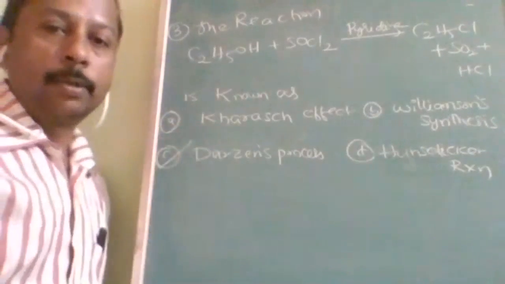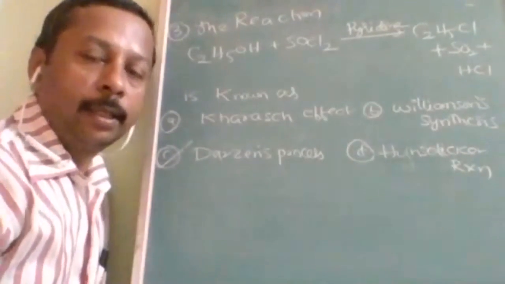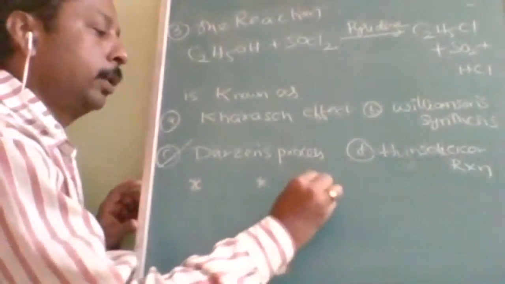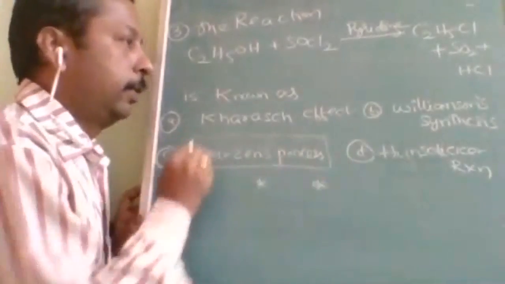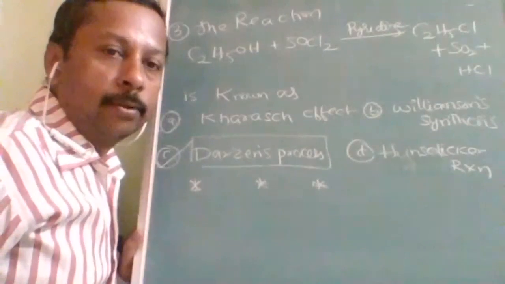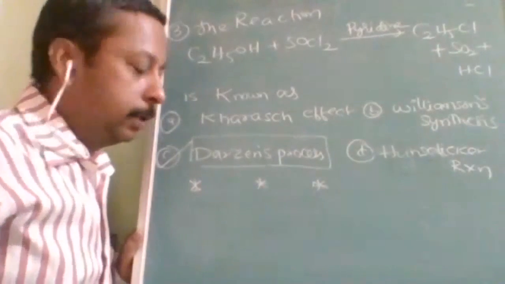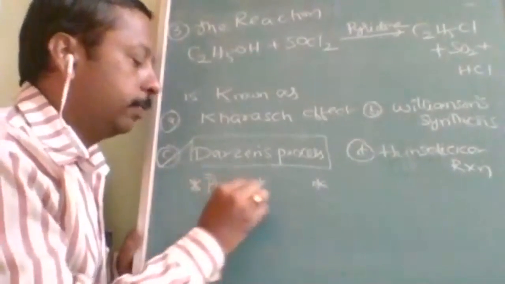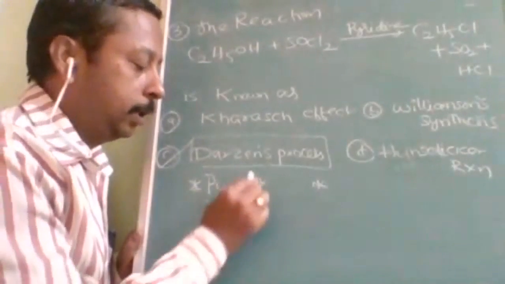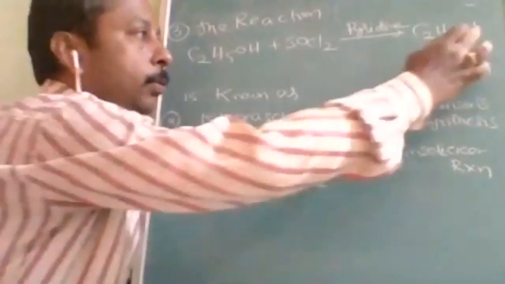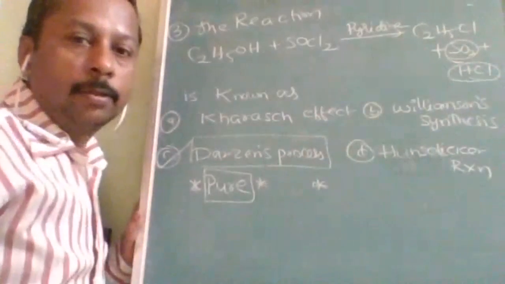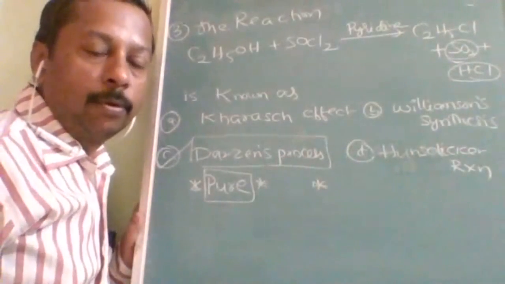Good. Darzens process. Okay. So other than this, there are some more three important points you should be able to know. Darzens process is used for preparation of alkyl halides only, chloroalkanes only. This is the method used for pure haloalkanes, chloroalkanes. First thing is, this method will give you the pure chloroalkane, because this is also a gas, this is also a gas, so they get separated to give you the pure chloroalkane.